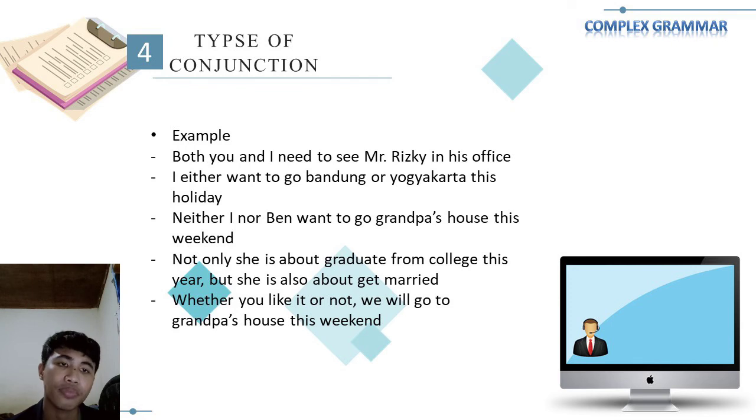And the fourth one, not only is she about to graduate from college this year, but she is also about to get married. The last one is whether. Whether you like it or not, we will go to grandpa's house this weekend. So those were examples of the use of correlative conjunctions.